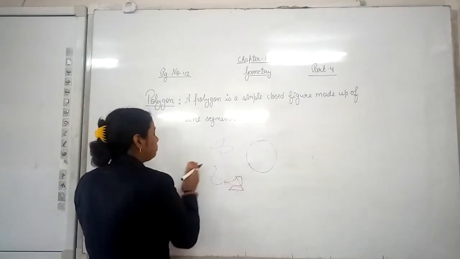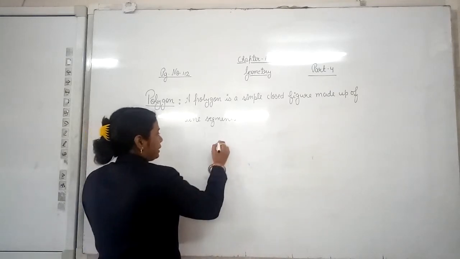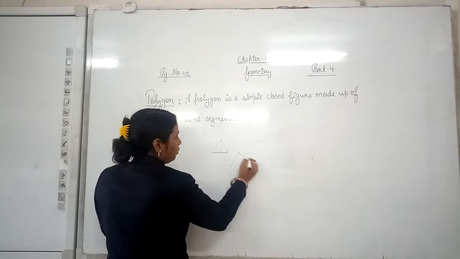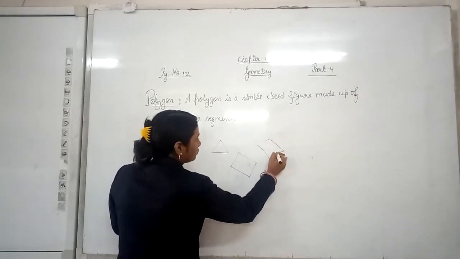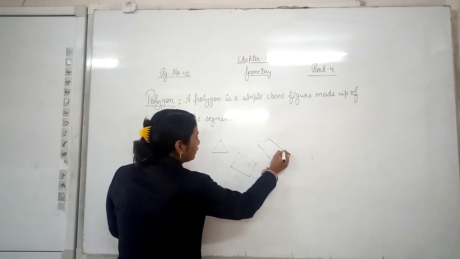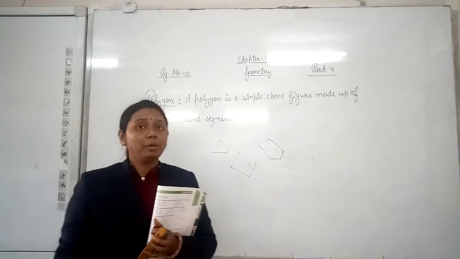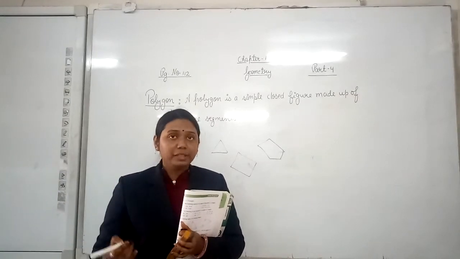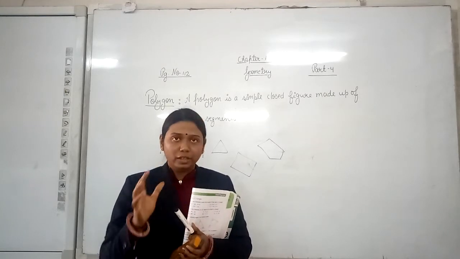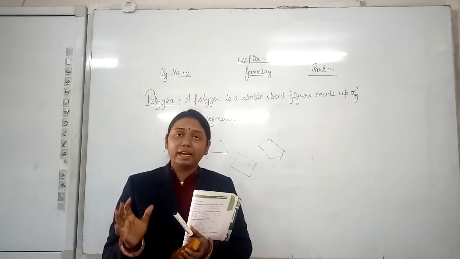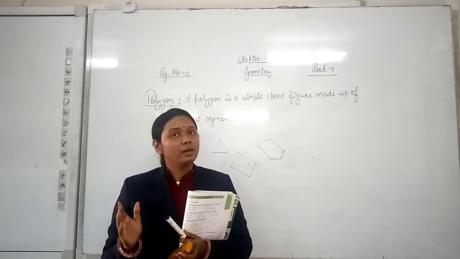So a simple closed figure that is made up of line segments, like this triangle and all these figures, are polygons. These are simple and closed. Clear? So whenever you observe any figure made up of line segments which is simple and closed, it will be known as a polygon.